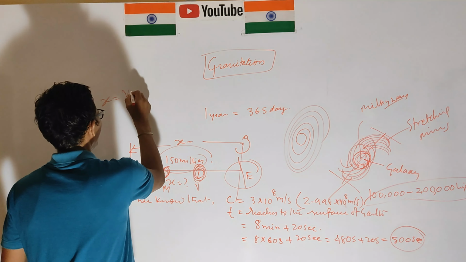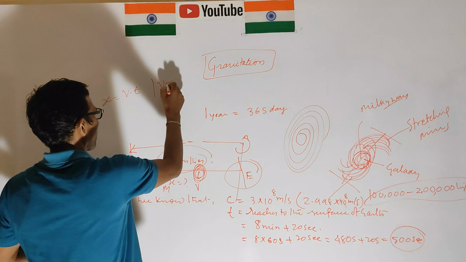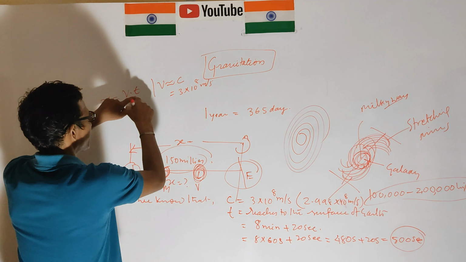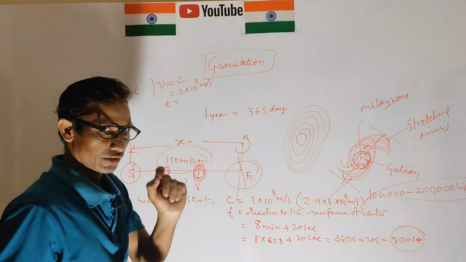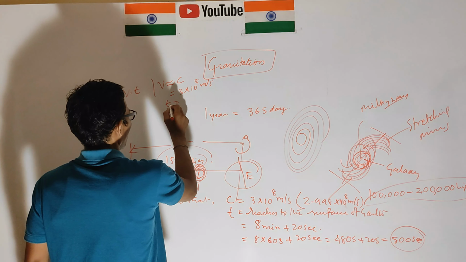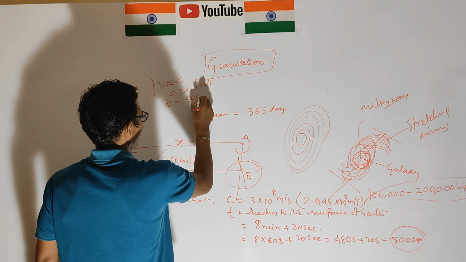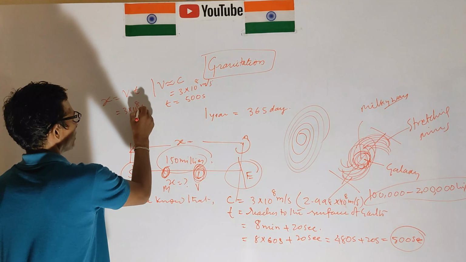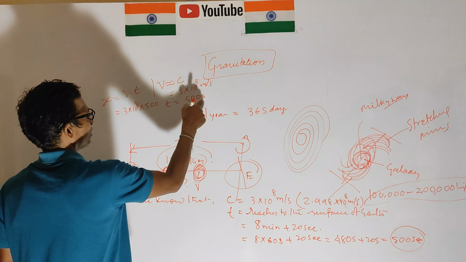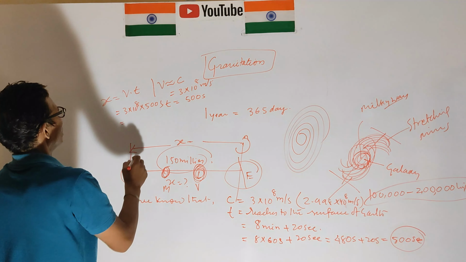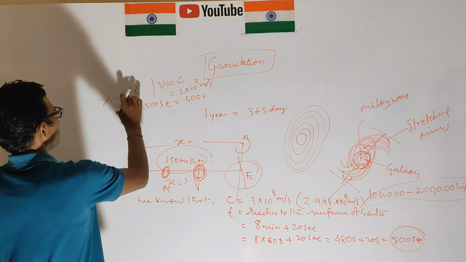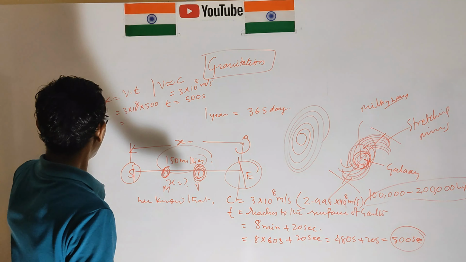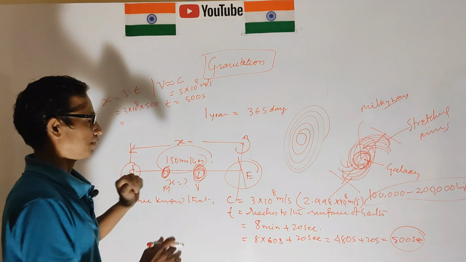The velocity is c, 3 into 10 to the power 8 meter per second, and the time taken by the light to reach the Earth is 500 seconds. We put the values and write the unit at last.